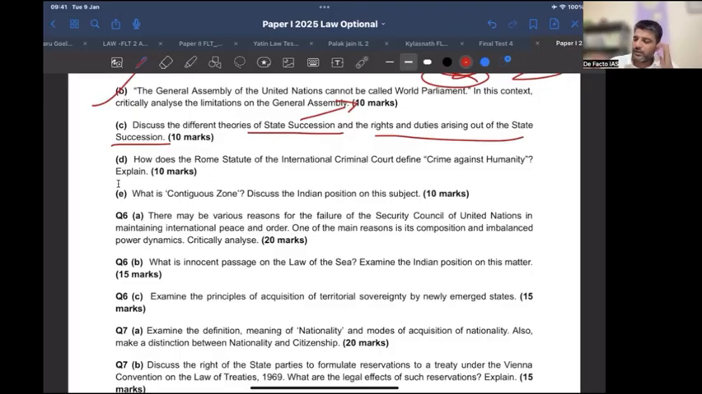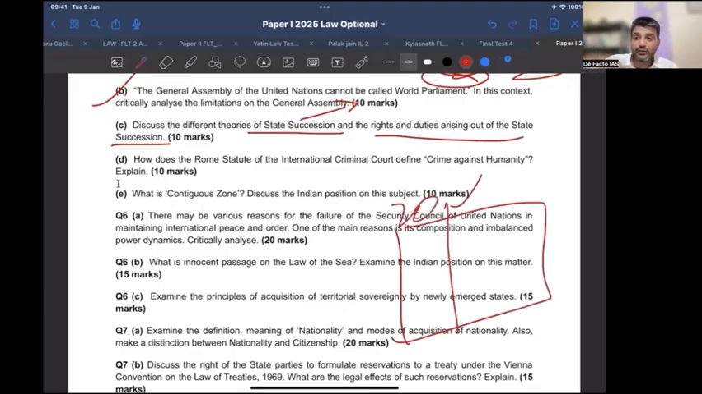So what you can do while studying is simply make a table and talk about each zone, and here rights and duties of the coastal state, and rights and duties of the non-coastal state or third party state. Simply write that, and that will answer all your questions related to any of the zones of the international waters. Very simple.